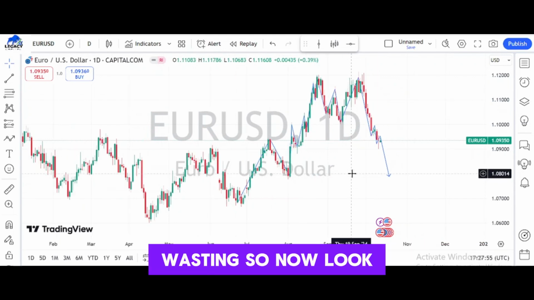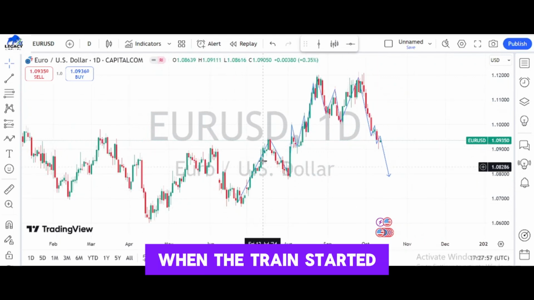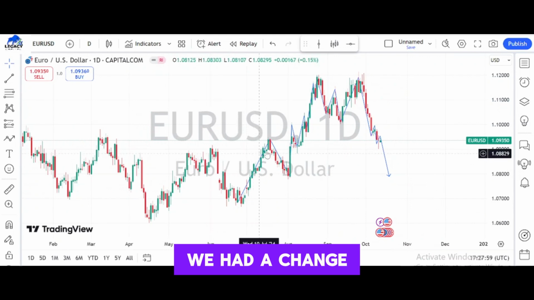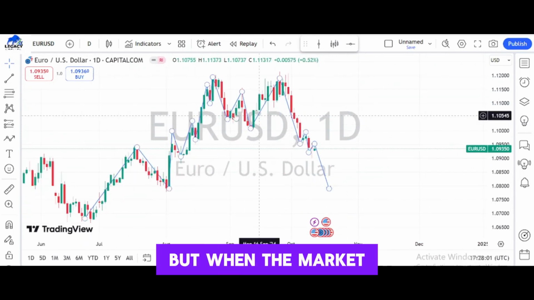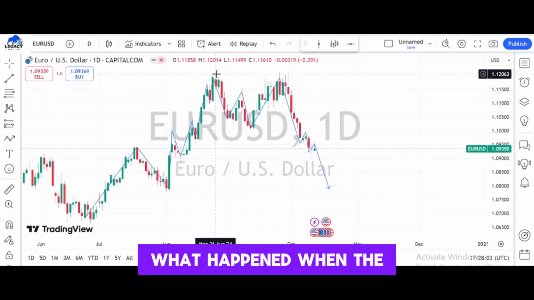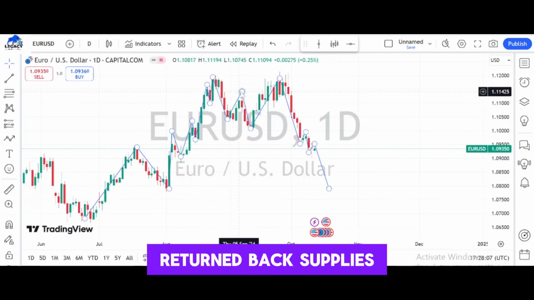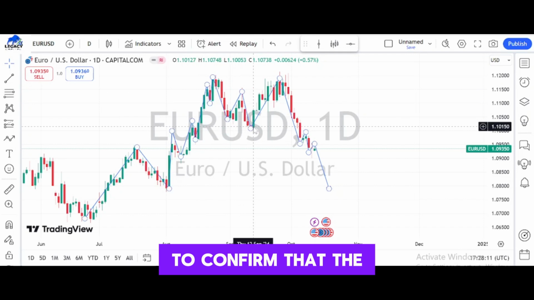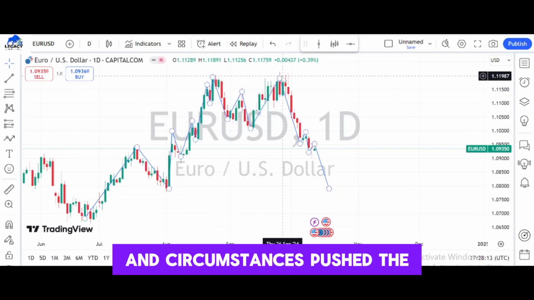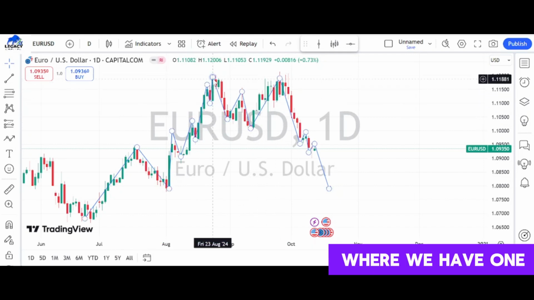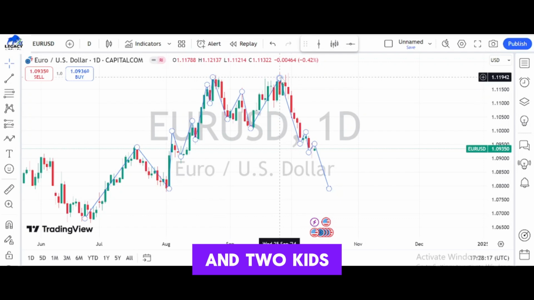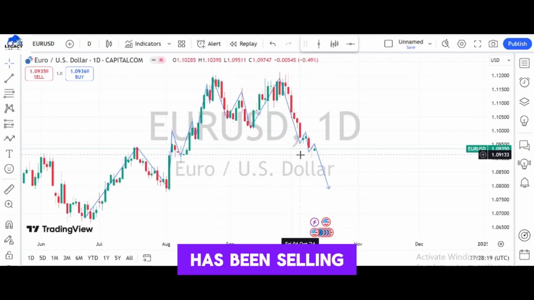So that's what we are seeing with EURUSD. Now look at something. When the trend started from here, what happened? We had a change of structure at this level. But when the market moved up to this zone, what happened? When the market started retracing, we had a change of structure, and then the market retested the supply zone and then pulled down to confirm that the market was moving up, and circumstances pushed the market up to create a double top where we have 1 and 2 here. From there, the market has been selling.